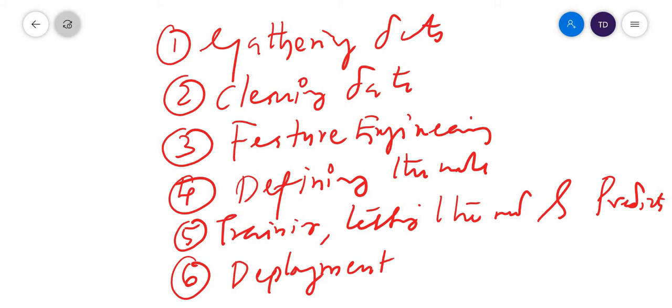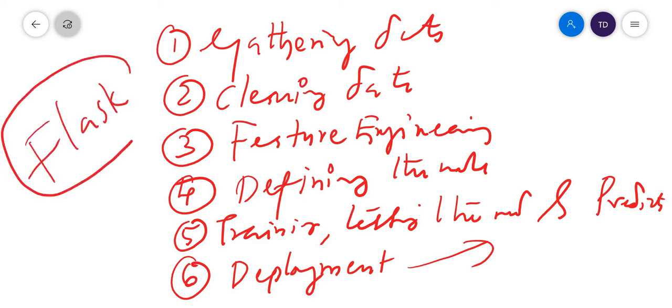See, when we talk about deployment, the deployment can be in the Amazon cloud, or the tool we usually use for deployment is called Flask. This is an open source tool. So in this video, I am going to talk about Flask. So let's start on Flask.